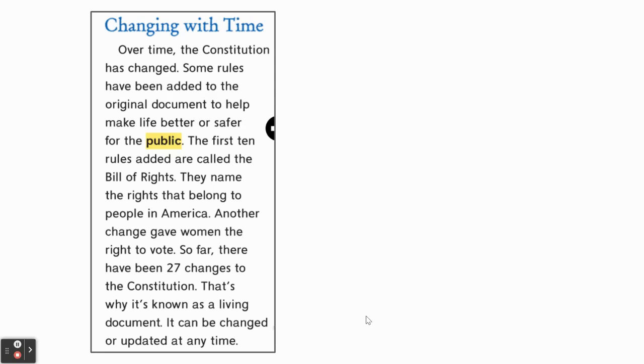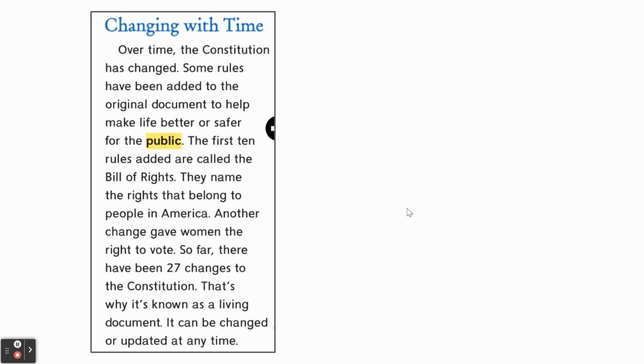Some rules have been added to the original document to help make life better or safer for the public. The first 10 rules added are called the Bill of Rights. They name the rights that belong to the people in America. Another change gave women the right to vote. So far, there have been 27 changes to the Constitution. That's why it's known as a living document. It can be changed or updated at any time.